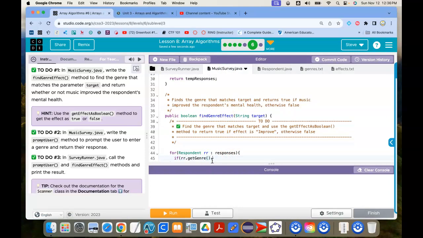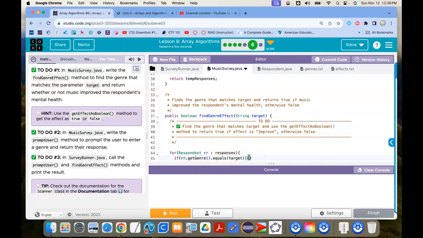So I want to see if it equals the target. So what I'm going to do is I am going to put in like rock or jazz or hip hop. That's going to be my target. And I'm going to find the respondents that have that genre.